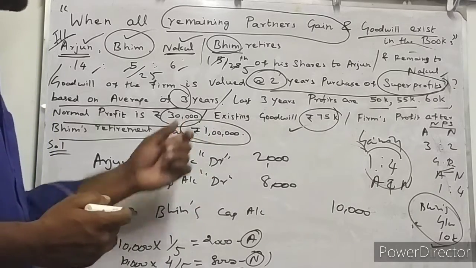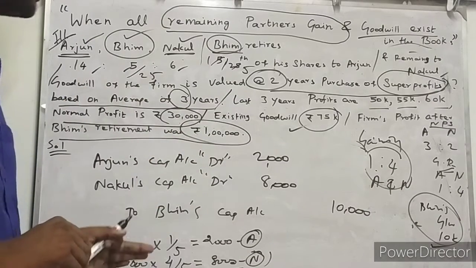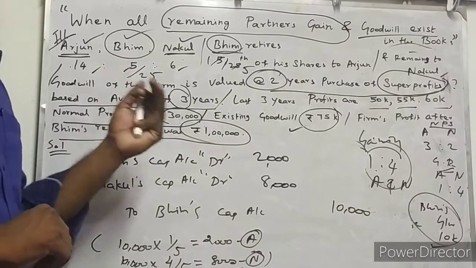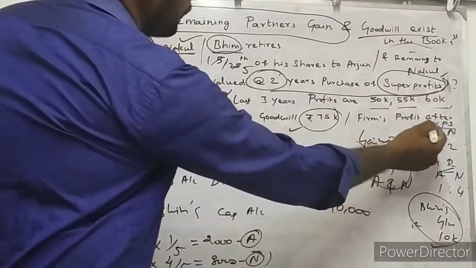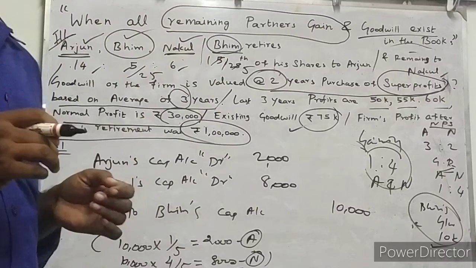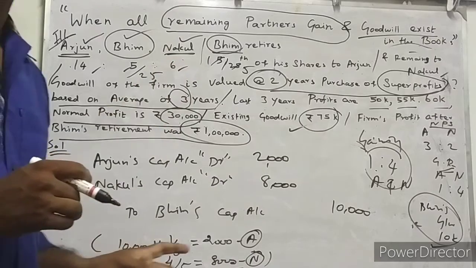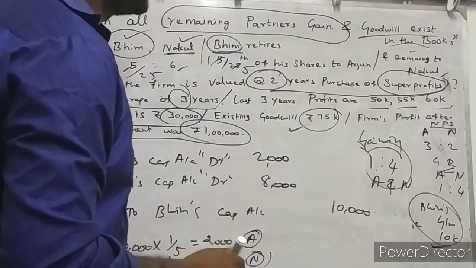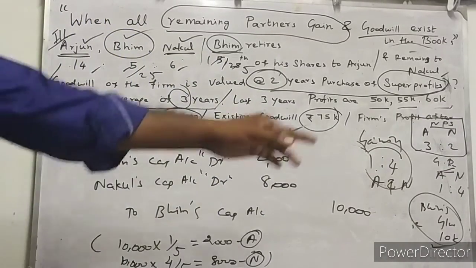1 lakh rupees. This 1 lakh rupees should be shared as per their new profit and loss sharing ratio, not gaining ratio, not existing profit and loss sharing ratio. They have given very clearly the firm's profit after BIM's retirement, which means BIM went out from the firm. So the remaining partners are Arjun and Nakul, and we should not use their existing profit and loss sharing ratio, because as soon as BIM retires from the partnership firm, we find out the new profit and loss sharing ratio of partners Arjun and Nakul, isn't it?